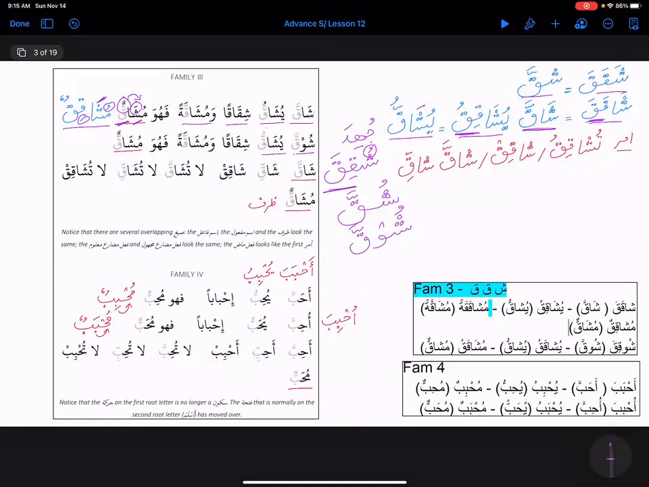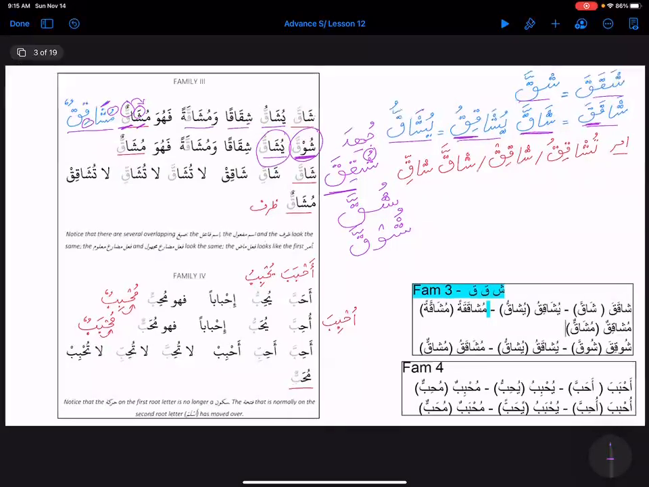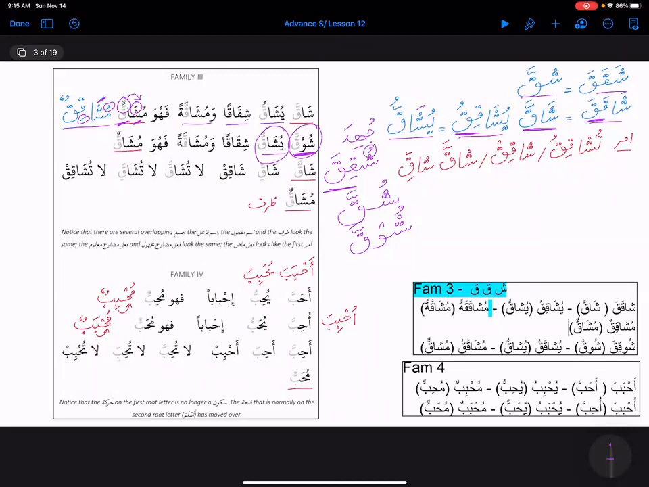And we will see that over here we are not having the ui sound anymore, right? So no ui sound in Madi Majhul. In Mudari' Majhul, we have the ua sound that is like normal. So that is yushaqu. Then shiqaqan wa mushaqatan fahuwa mushaqun.